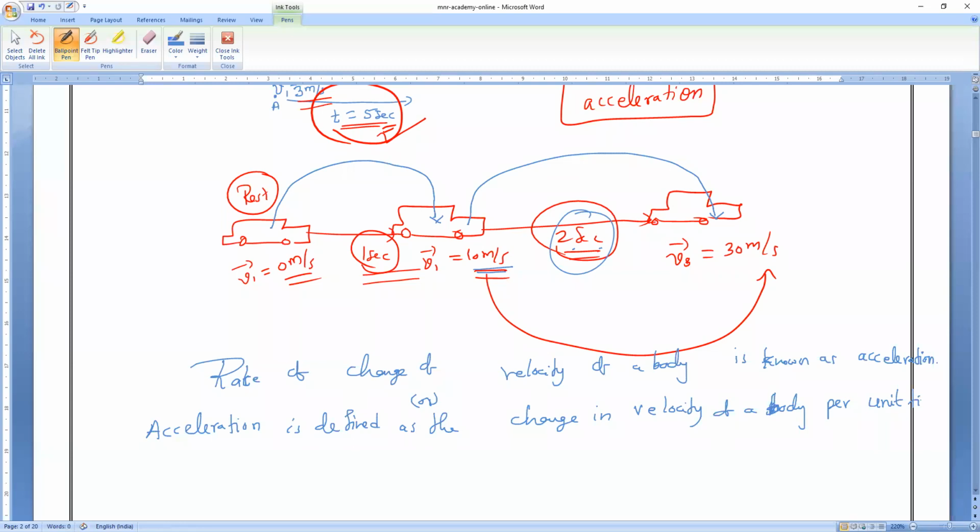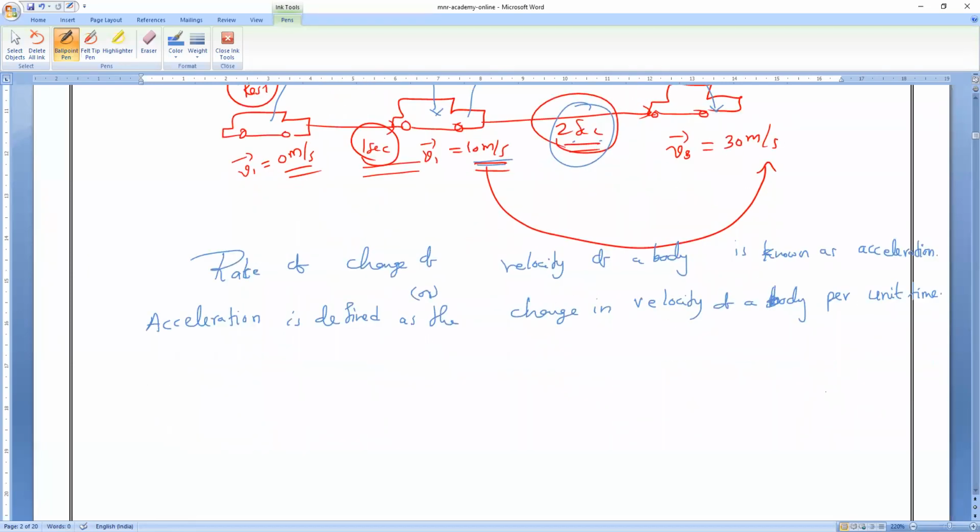In mathematics, what is the meaning of per? Division or multiplication? Division. Now, can you tell me the formula for acceleration from this? Acceleration is equal to, from the second definition, change in velocity per the time taken for the change. Understand, Sanjay? Now Sanjay has understood very well. Clear, Sanjay?